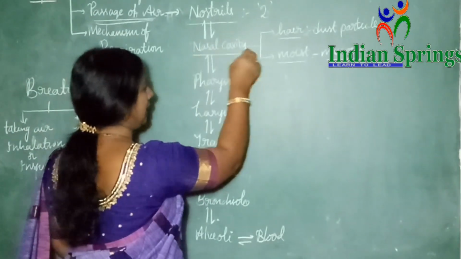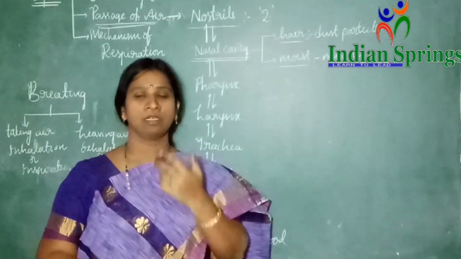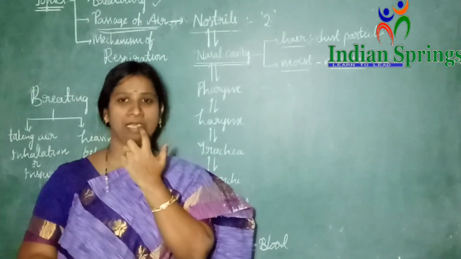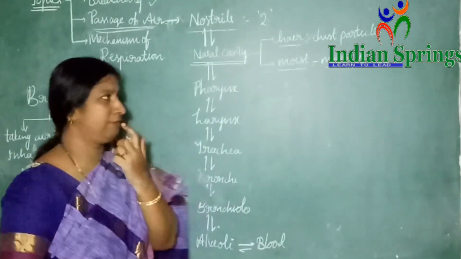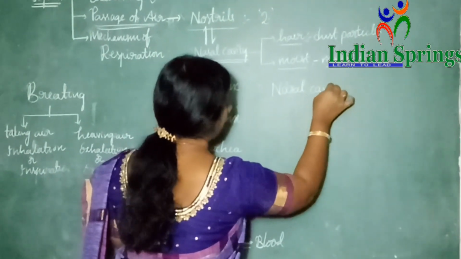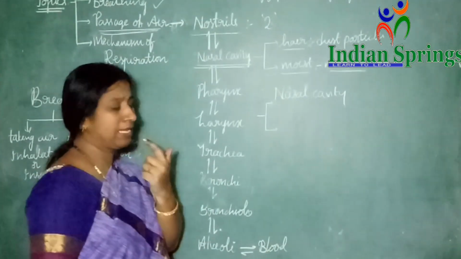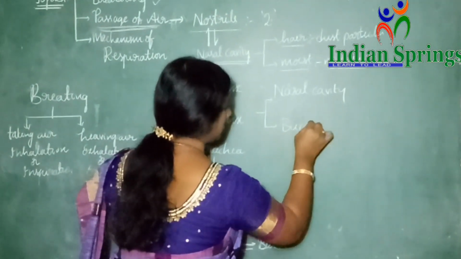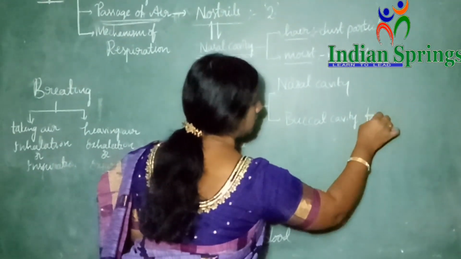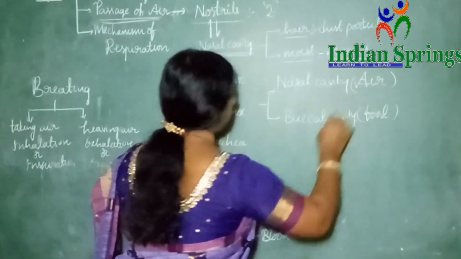When you come to the nasal cavity, I want to give you one more point. We actually have two cavities. This is called the nasal cavity, and just below that we have an oral cavity, also called the buccal cavity. The nasal cavity is for air passage, and below that we have another cavity called the buccal cavity. The buccal cavity is useful for food passage, and the nasal cavity is useful for air passage.